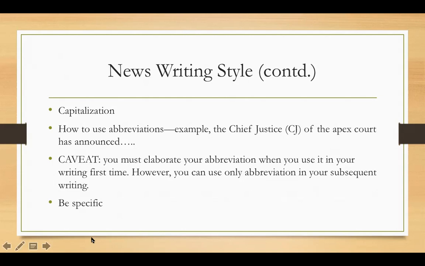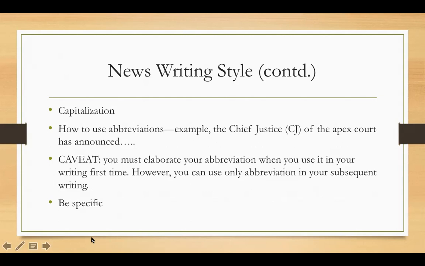So caveat, you must elaborate your abbreviation when you use it in your writing the first time. However, you can use only the abbreviation in your subsequent writing. So what I mean here is that when you are writing a news story and you use an abbreviation the first time, always elaborate it. In the beginning of your news story, you cannot write only CJ by saying that the CJ has announced this. Your reader will not understand what your abbreviation is referring to. In the very first sentence, you should write the Chief Justice and in parenthesis CJ.